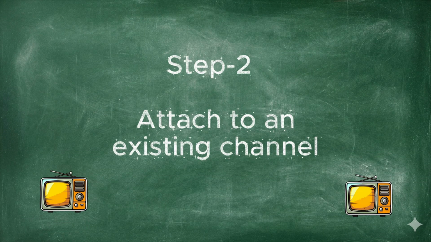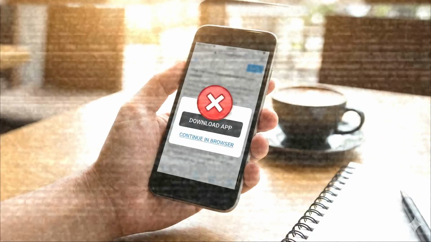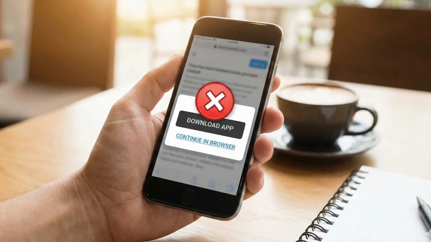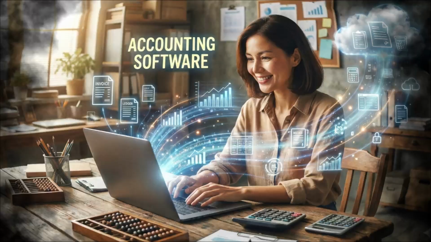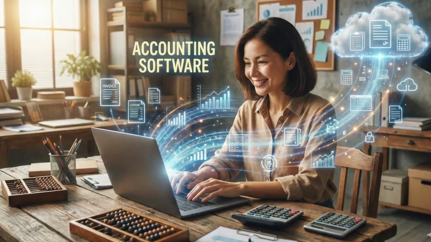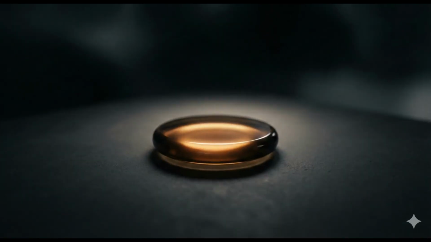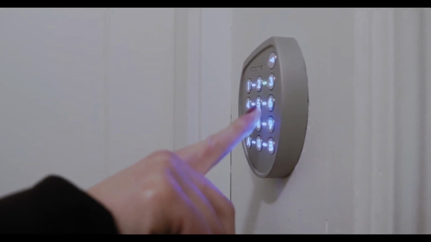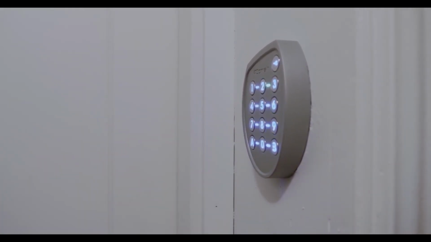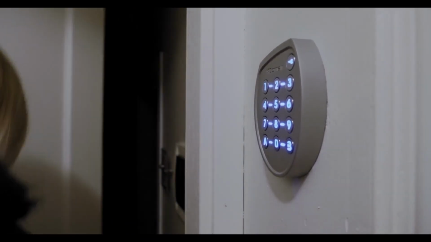Step 2. Attach to an existing channel. And here comes the critical move. He doesn't try to change user behavior from scratch. He doesn't force people to download a new app. He integrates into tools people already use: accounting software, invoicing systems. Inside the invoice screen, one button, payment link or QR code. Payment arrives, automatic reconciliation. Delay happens, automatic reminder. One dashboard: revenue, collection speed, delays.